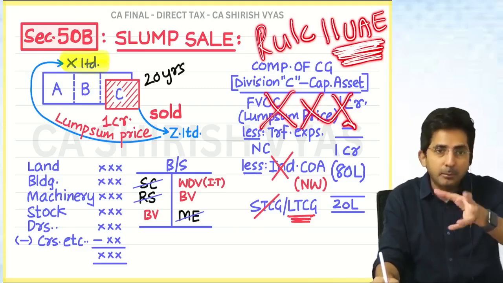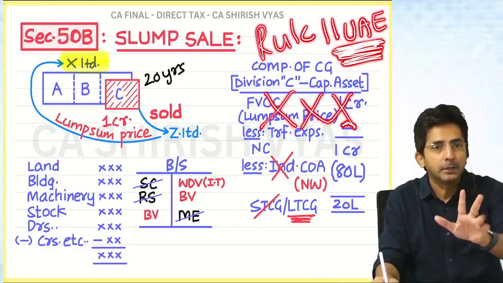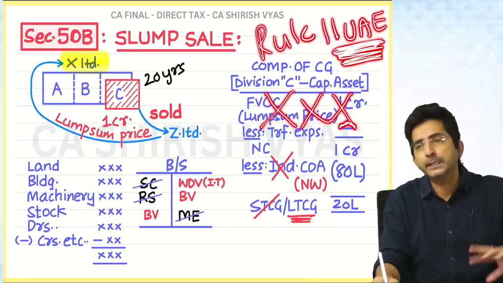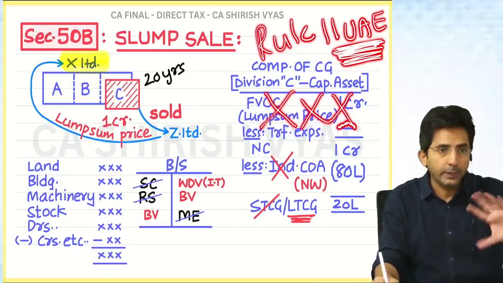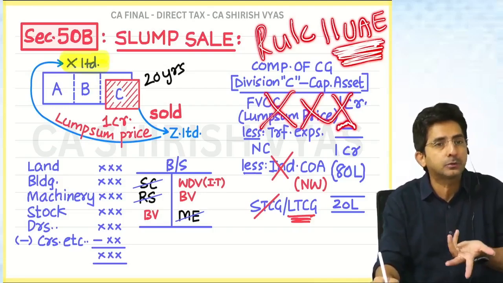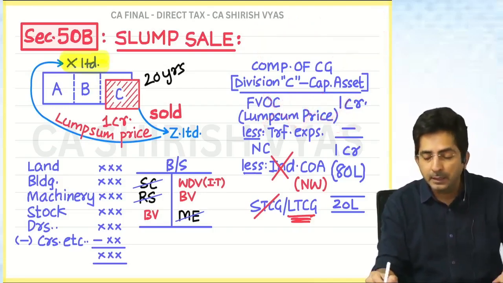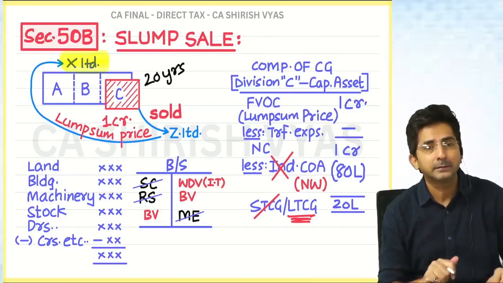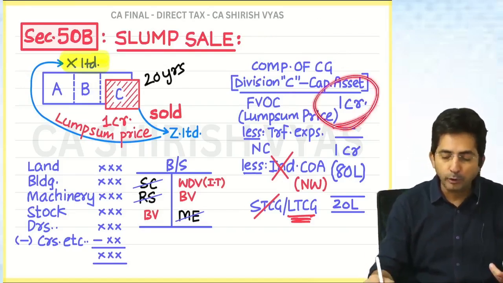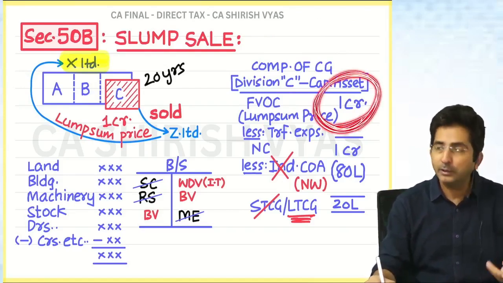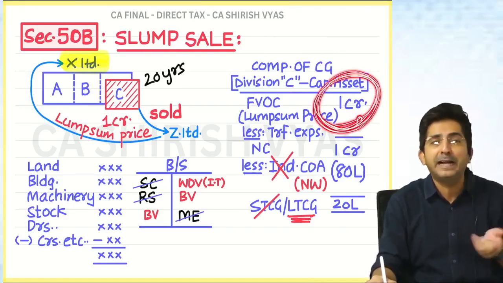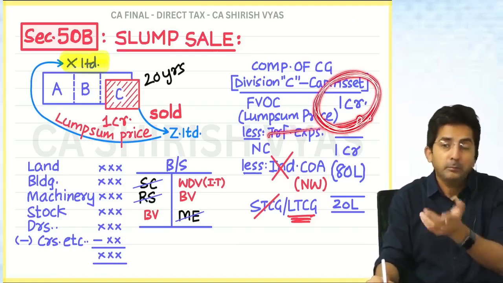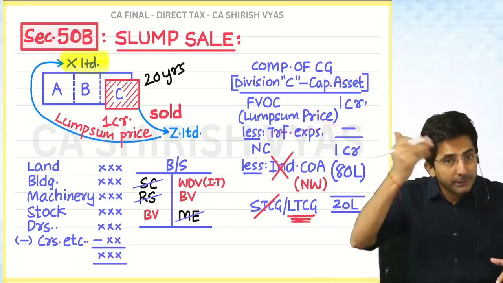And that mechanism of calculation is not kept in the syllabus. You know what they do in CA Inter? They directly give the value. Value as per Rule 11UA, 6 crores. So what do you take? 6 crores. Okay, tell me what if the value as per Rule 11UA comes to 92 lakhs? Then you are an honest person, because as per Rule 11UA it is only 92 lakhs, but you are saying 1 crore. You are honest. Pay tax on 1 crore. Means it is whichever is higher.